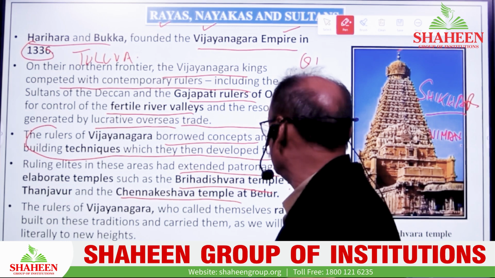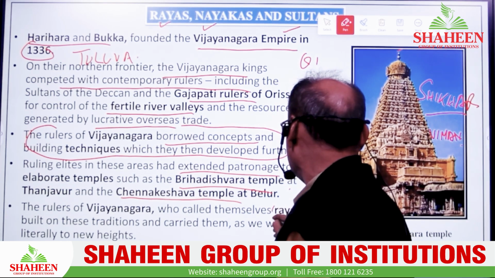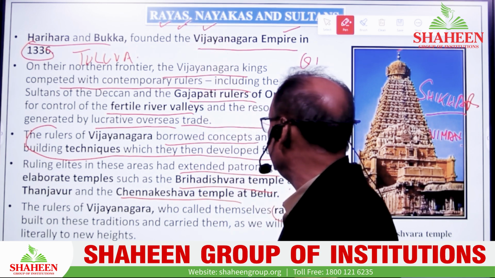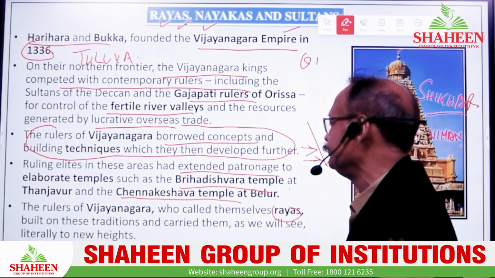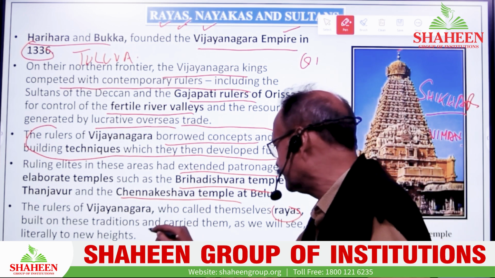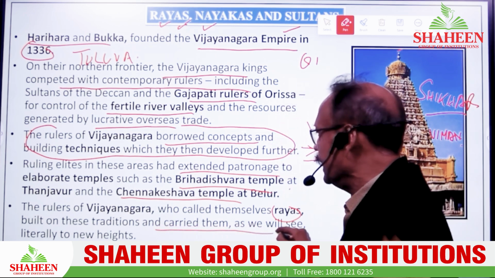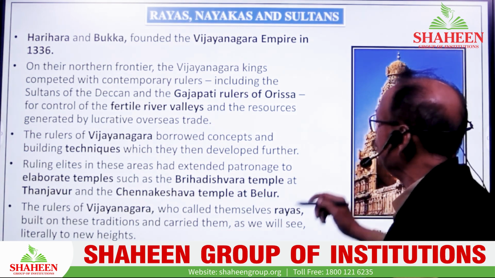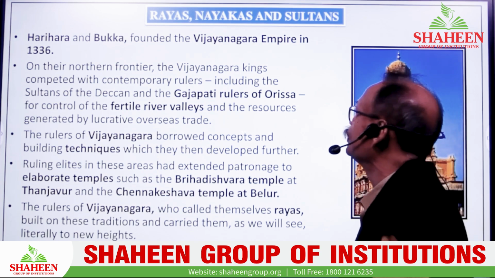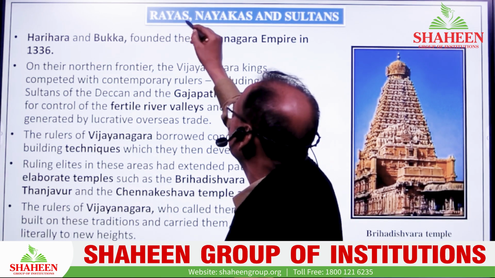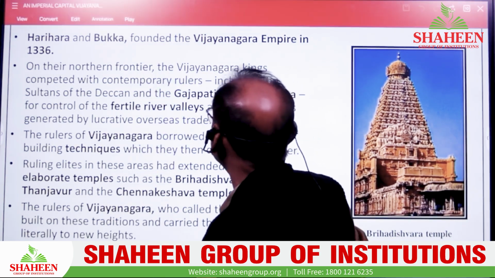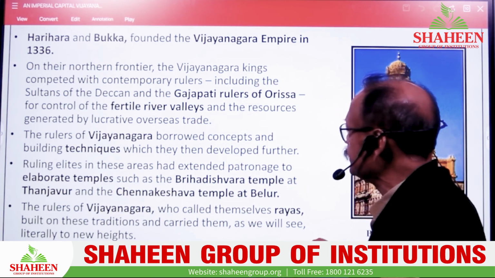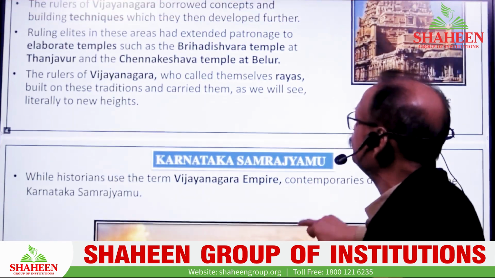The rulers of Vijayanagara who called themselves Rayas were the leaders of the Vijayanagara Empire. They were the ruling community, denoted by the name of Rayas. And they built up the tradition and reached new heights. In this way we can see that the new tradition and new development took place by the contribution of whom? Rayas. Rayas were basically the rulers of this time, or you can say the lords of this time. They patronized the system. That is the reason why this was patronized by this time.